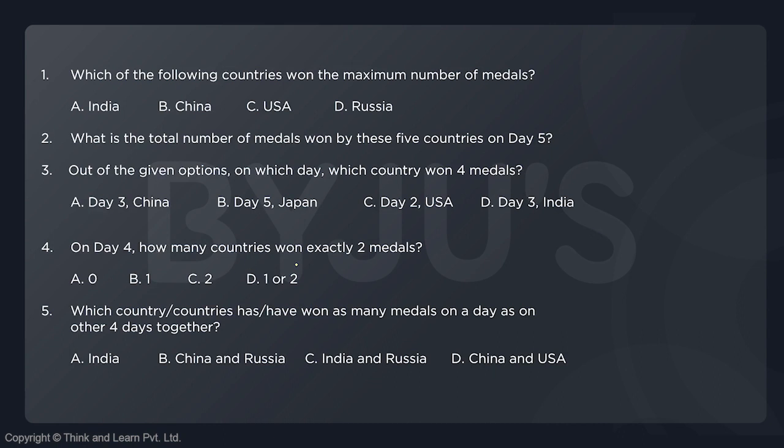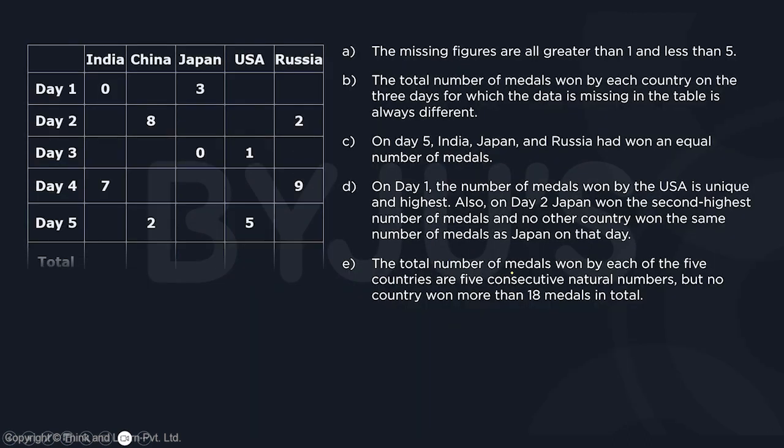Another question asks on which day which country won 4 medals, again a definite one. On day 4, how many countries won exactly 2 medals, again a definite one, though one option says 1 or 2. Next question is, which country or countries has or have won as many medals on a day as on the other 4 days together? Again, most probably a definite one. So 4 questions out of 5 are definite ones, so it looks like the grid is going to be filled almost perfectly. Okay, so let's start filling this up.